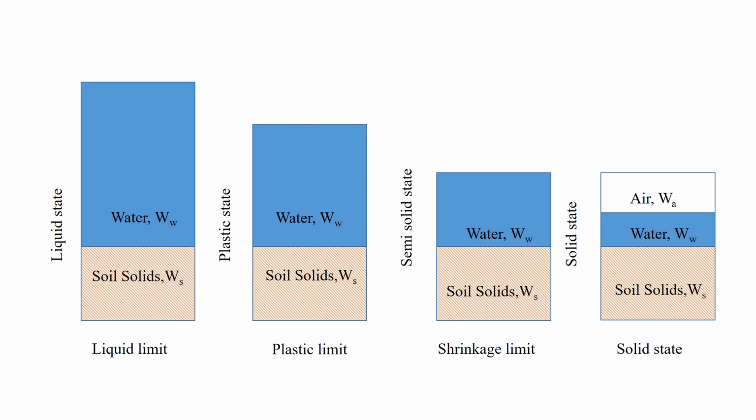As the water content reduces, it enters the plastic state, and on further reduction, it enters the semi-solid state. In these two states also, the volume of water is much more than the volume of voids. When the water content reduces and enters the solid state, the volume of soil starts to remain constant. In the solid state, air starts entering the voids.